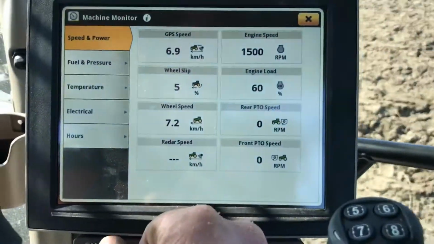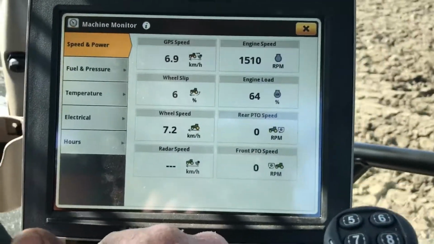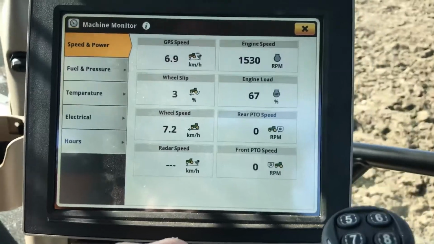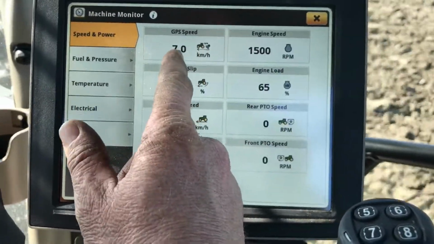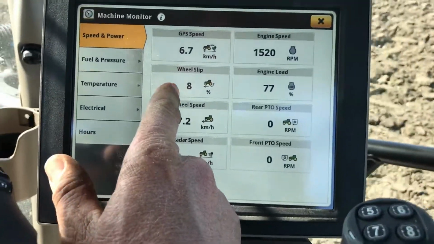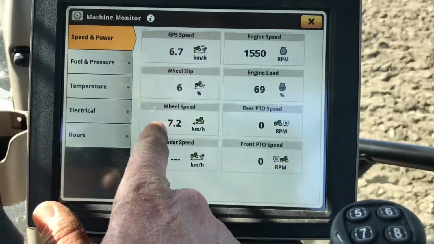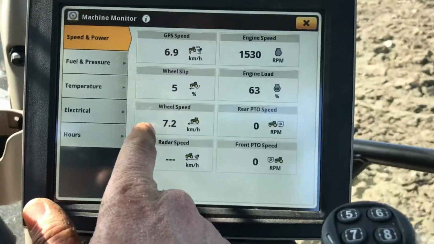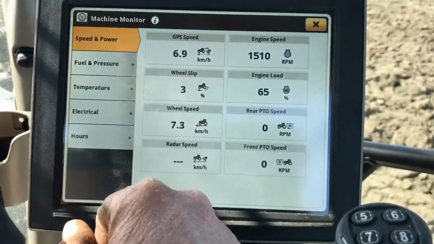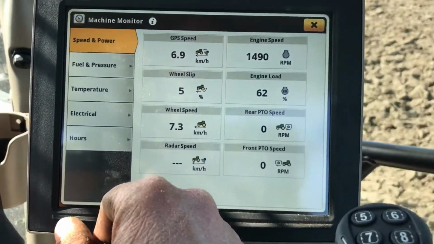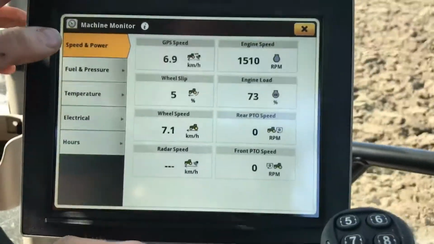The machine monitor will tell us how we're going here, so it's saying that we're using 70% of the engine power. We're doing 7 kilometers an hour. We've 3 to 8% wheel slip, and the difference in the speed, the wheel speed thinks it's doing 7.2, but the GPS is saying we're only doing 6.9, so there is a little bit of wheel slip there. So we can go faster.